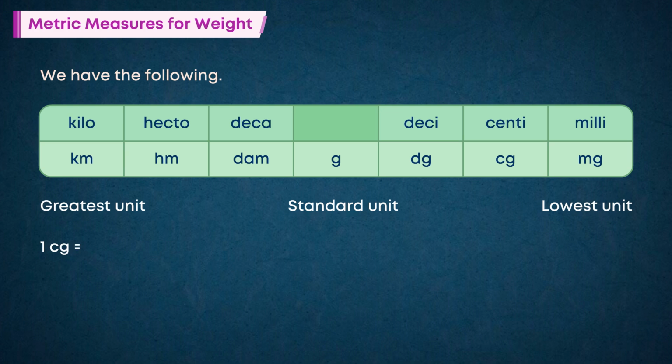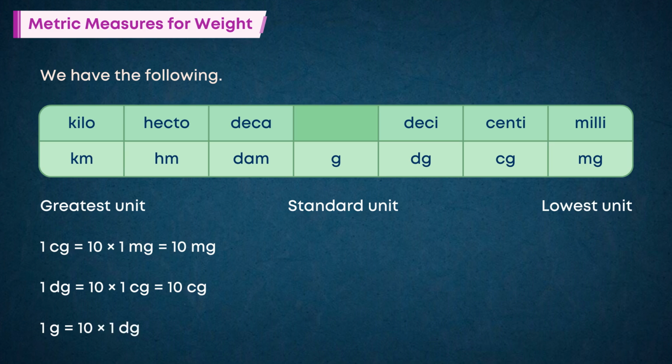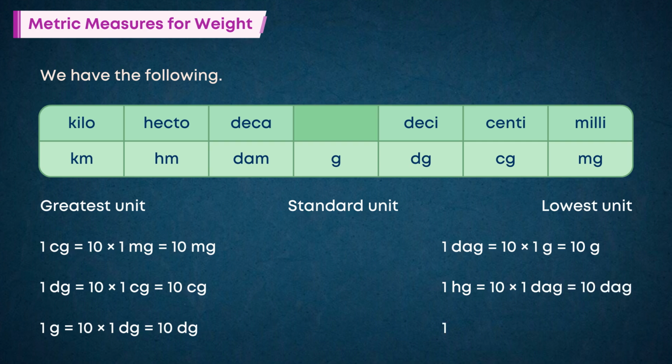1 cg is equal to 10 into 1 milligram is equal to 10 milligrams. 1 dg is equal to 10 into 1 cg is equal to 10 cg. 1 g is equal to 10 into 1 dg is equal to 10 dg. 1 dag is equal to 10 into 1 g is equal to 10 g. 1 hg is equal to 10 into 1 dag is equal to 10 dag. 1 kilogram is equal to 10 into 1 hg is equal to 10 hg.